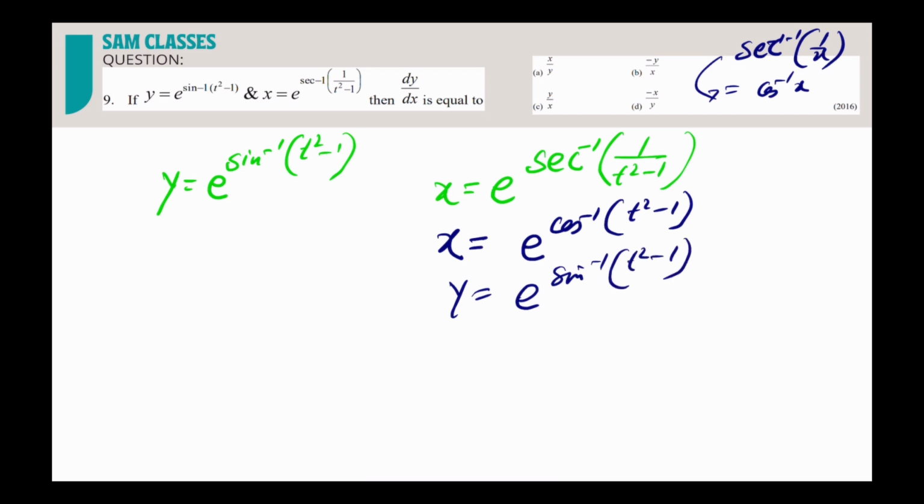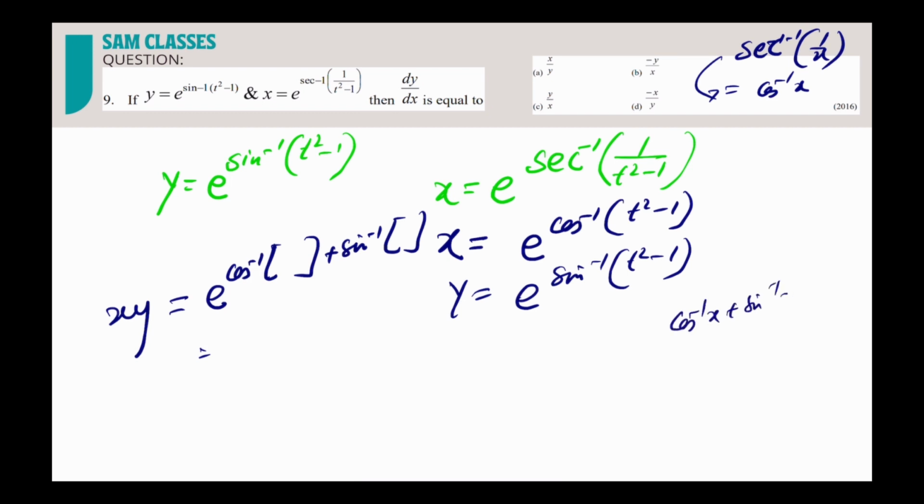Now what I'll do, I'll multiply these two. The moment I multiply, you should understand what will happen. I'll get e power cos inverse of this whole thing, whatever it is. Like, in an upcoming question they'll change this value and give you something else, so it doesn't matter. Let's keep it in a dabba form. So e power cos inverse of whatever the argument, let it be dabba, plus sine inverse of that same dabba will be what? We all remember the property: cos inverse x plus sine inverse x is pi by 2. Done. So e power pi by 2, and that is a constant.